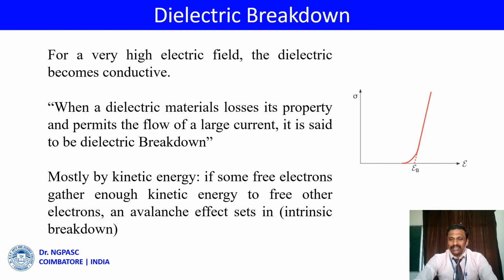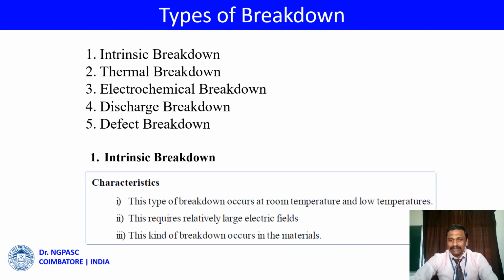The graph depicts where the breakdown happens in the material. Dielectric breakdown is also classified as intrinsic breakdown, thermal breakdown, electrochemical breakdown, discharge breakdown, and finally defect breakdown.